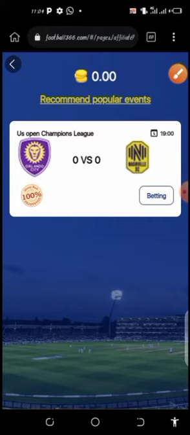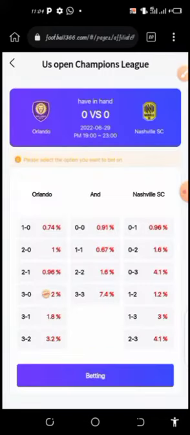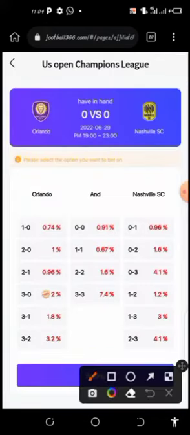So when I click on betting, it will pop up this page. Then you go to this to play safe. That is why I'm following these rules here.